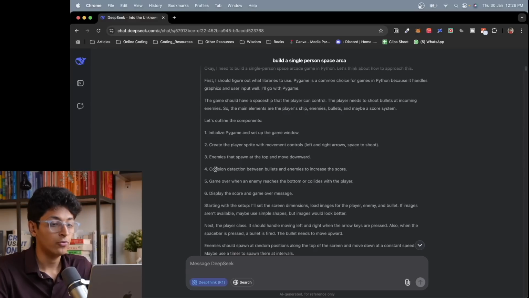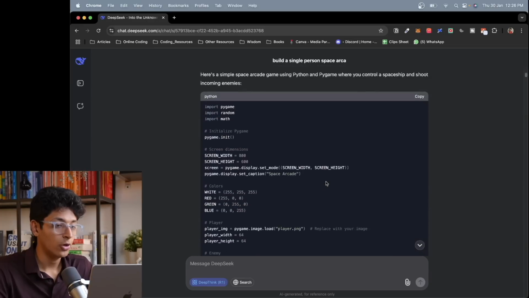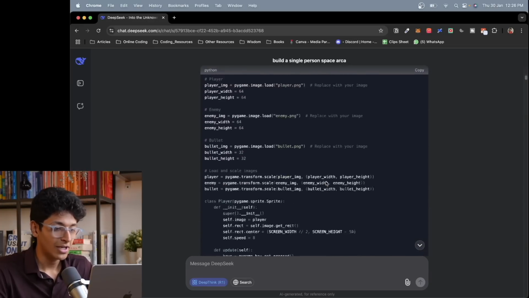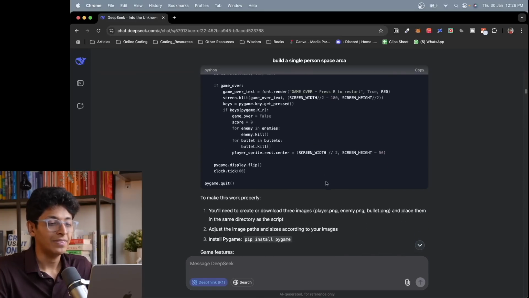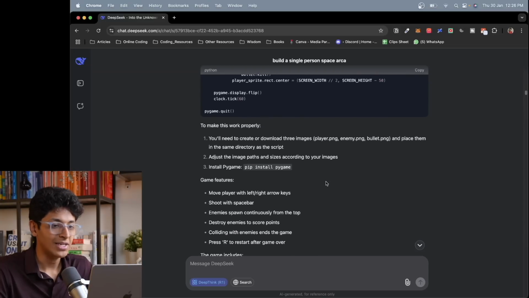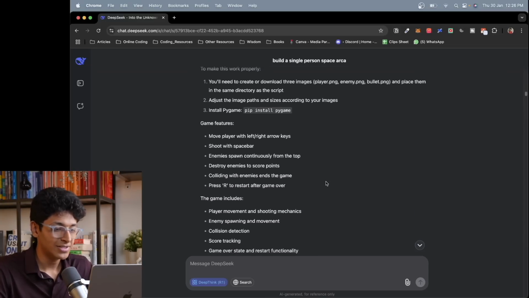It has to solve for collision detection. It has to figure out when the game really ends. And it just creates all of that code on its own. So this is the code using Pygame in Python. Then I realized that I'm not going to be able to run this in this browser itself. So I need to use JavaScript instead of Python.